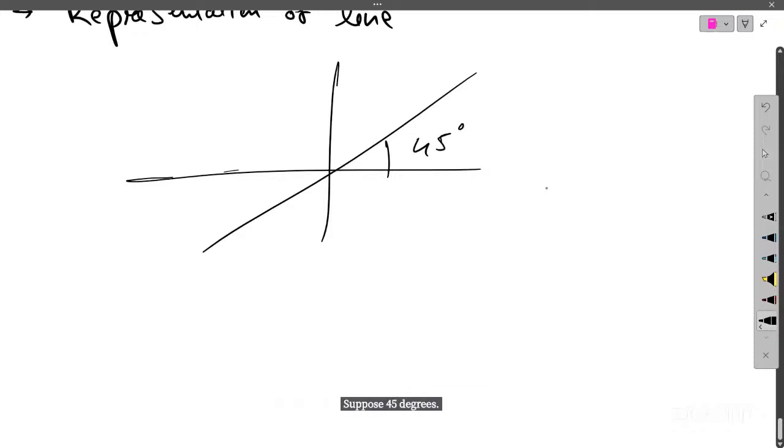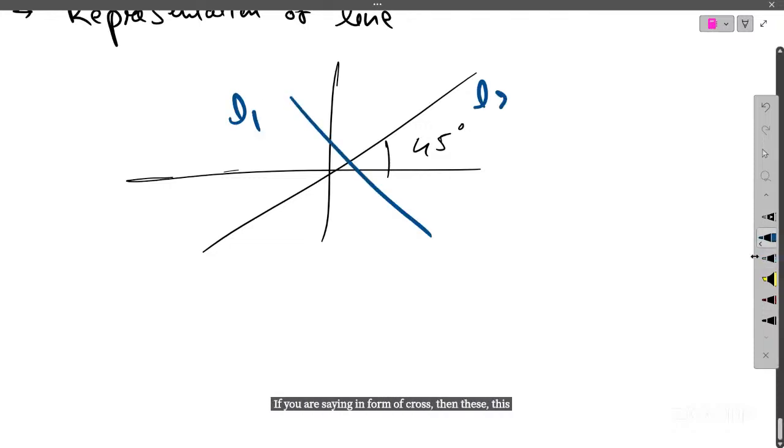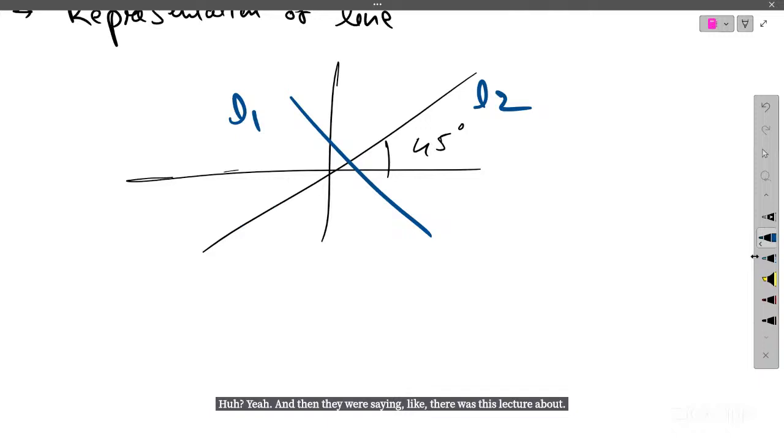No, ma'am, in the form of a cross, they were showing. There will be two lines then, not one line. If you are saying in the form of a cross, then this is one line and this is another. Yes, and then they were saying there was a lecture about one angle being obtuse and one being acute. Acha, so they are talking about the angle between two lines. Correct. Yeah, I'll come to that.